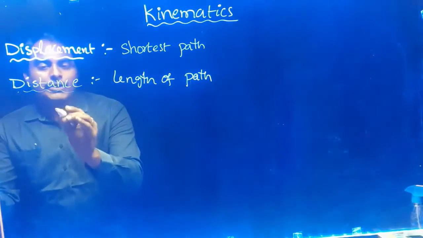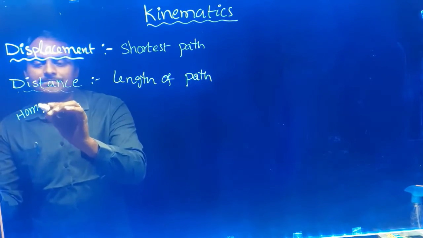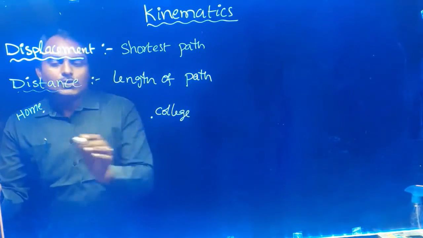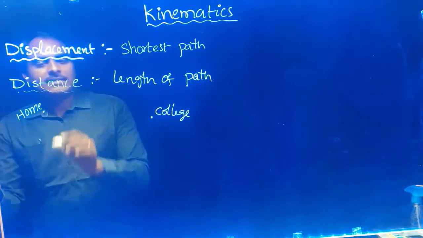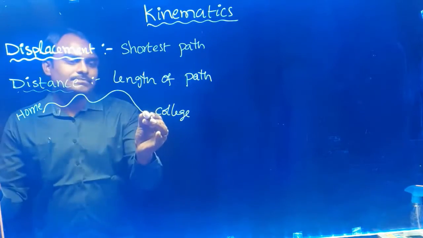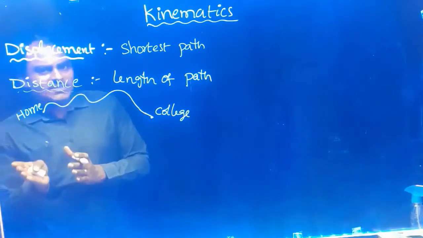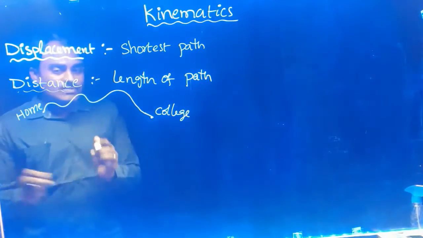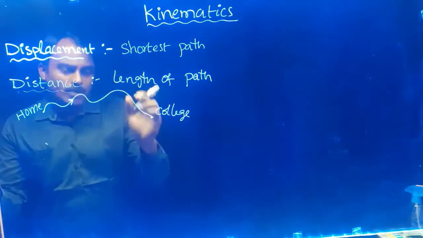Now for example, if you are going from your home to college, generally we cannot go in a straight line, then we will go along some curved path like this. While going, we take left turn, right turn, so many turns, not a straight line. This is the path we are following.